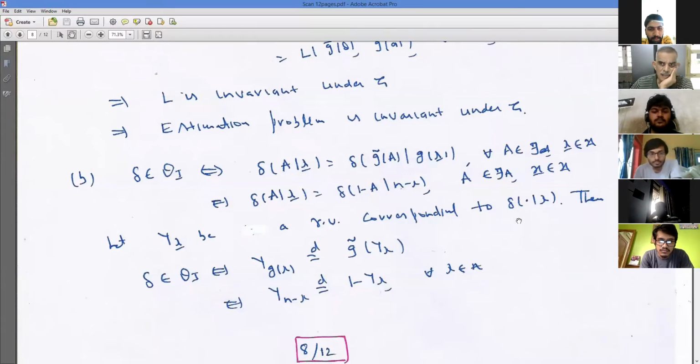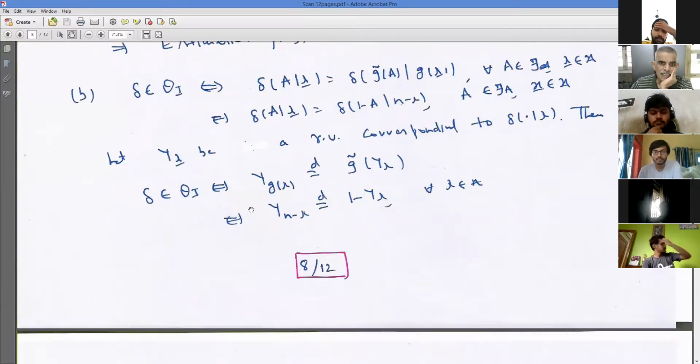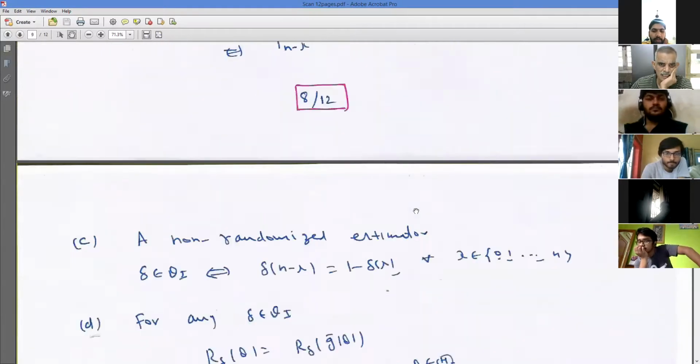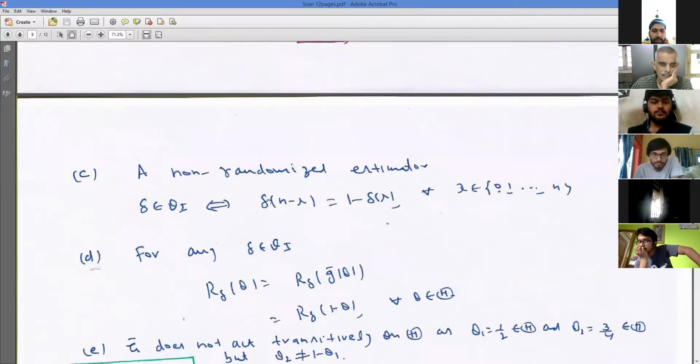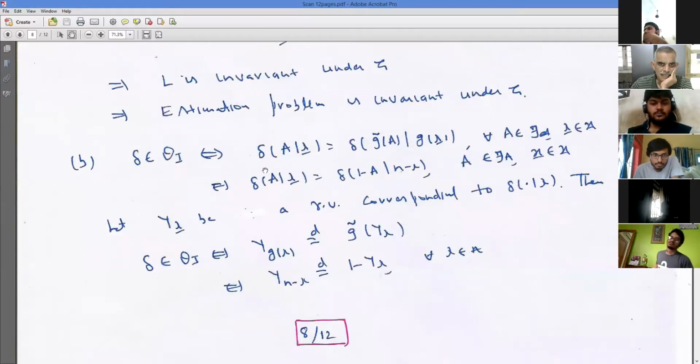If Y_x is a random variable corresponding to delta given x, then Y of gX should be the same as g tilde of Y_x. Y of n minus X should be the same as 1 minus Y_x. So any randomized estimator should satisfy this. Delta of n minus x is the same as 1 minus delta x. That is what I have said. Any non-randomized estimator should satisfy this.